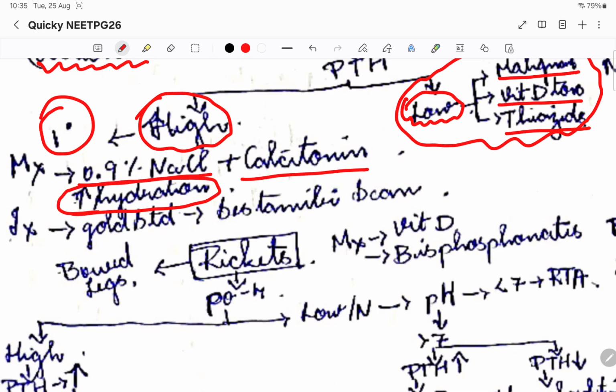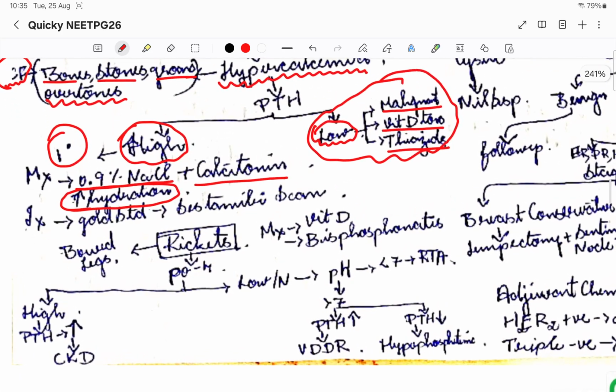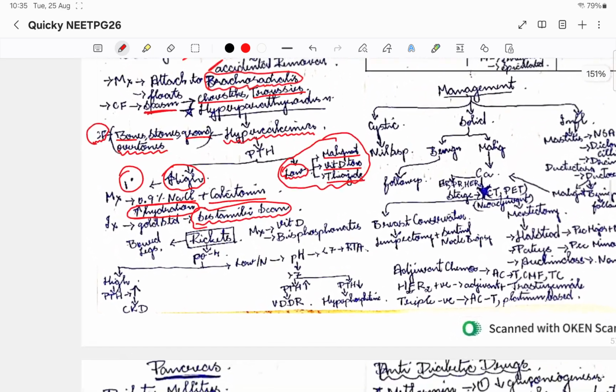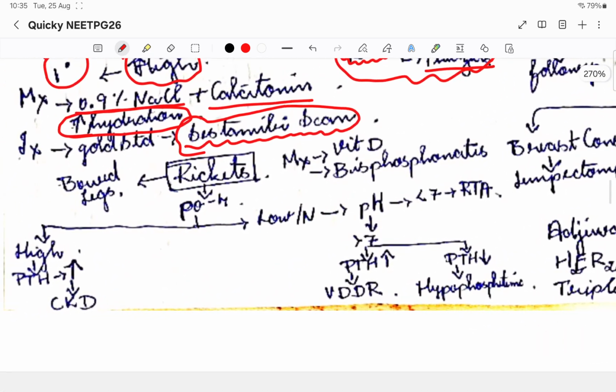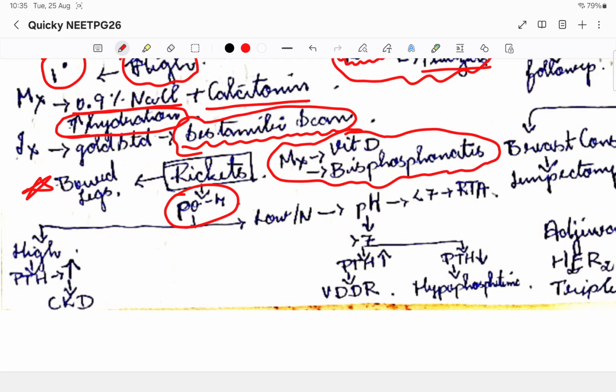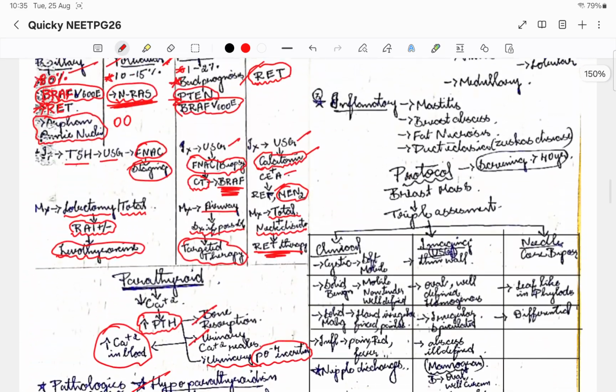The gold standard investigation with respect to the parathyroid gland is the sestamibi scan. Please remember this. This is how we diagnose parathyroid gland disease and function. Now rickets: I have explained all this in orthopedics. Please go through my orthopedic chapter once again. You will know how the phosphate level decides whether it is phosphate causing the rickets, or something else, or the parathyroid hormone causing the rickets. Please go through the orthopedic video, you will get to know.